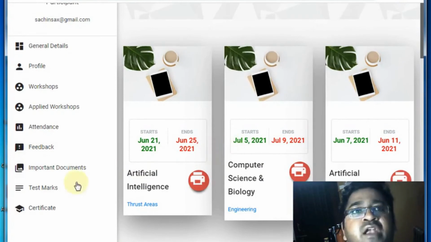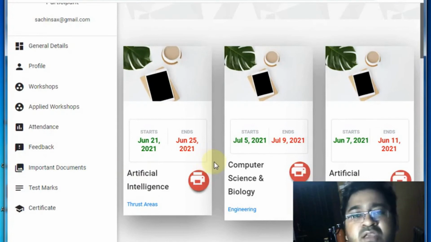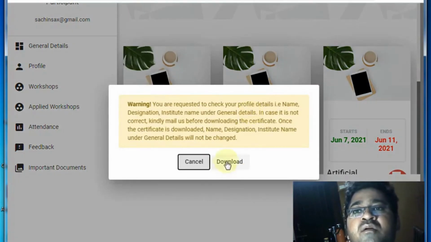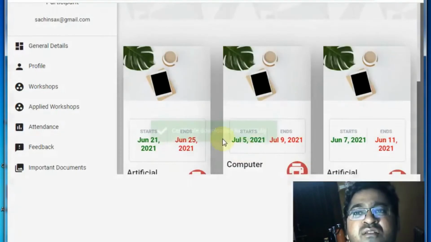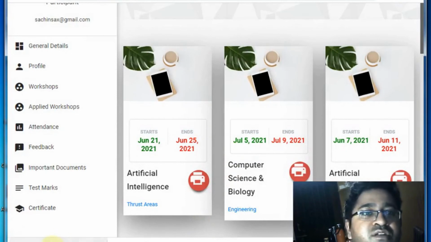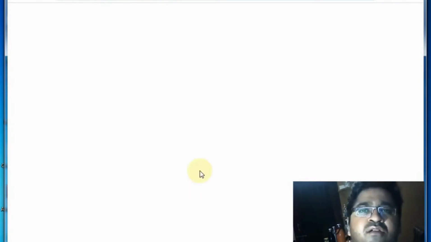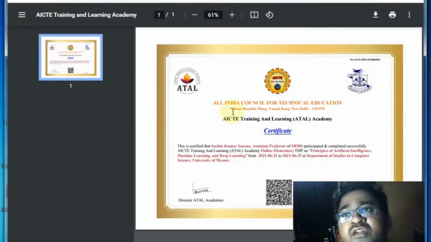Once you have completed all the formalities like feedback, attendance and test marks, and everything is done by the coordinator and the organizer's end-to-end process, your certificate will be generated. These certificates are very useful in the future too. They are valid for a lifetime. You can download them anywhere, anytime, and they provide the certificate in PDF format.